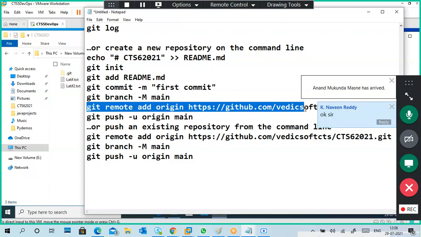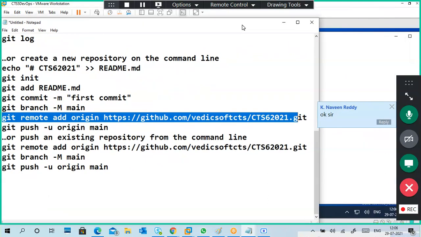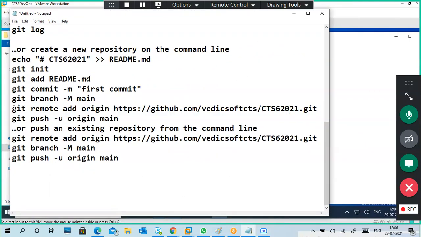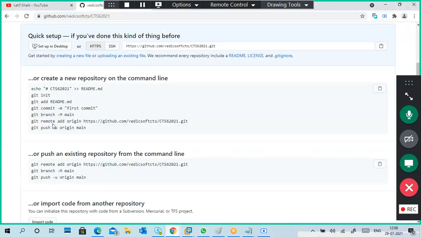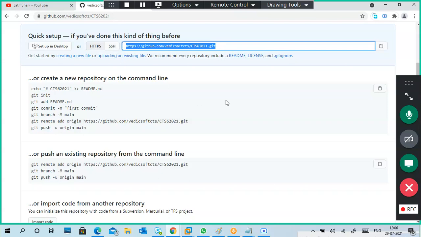So this is the git remote command. Generally, there are commands shown here. You can copy from here, or better, copy the link from here also. So copy the link.